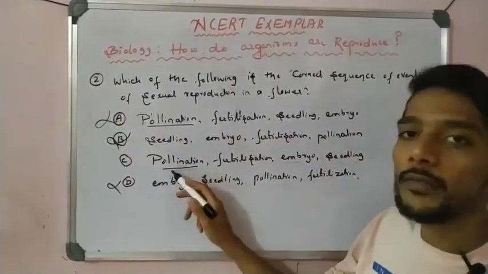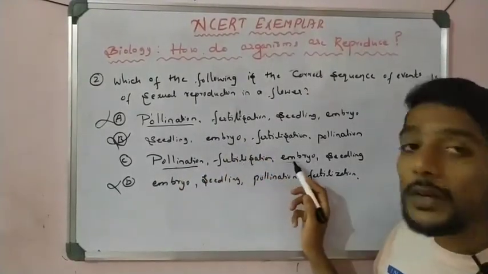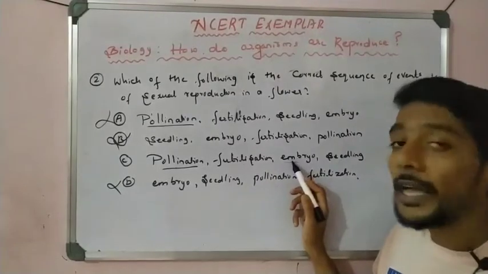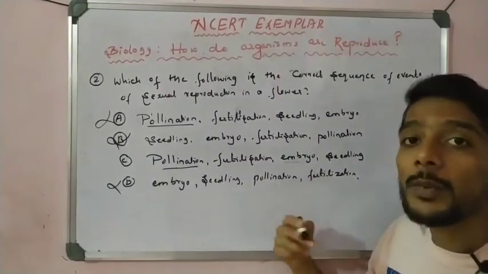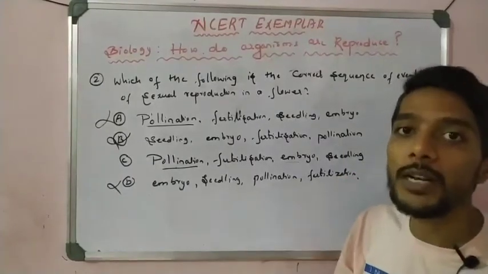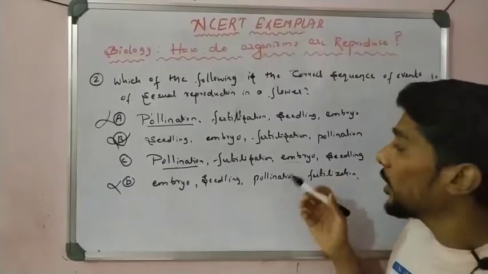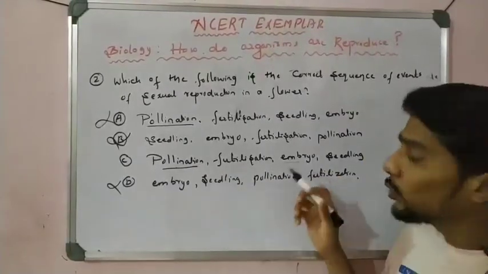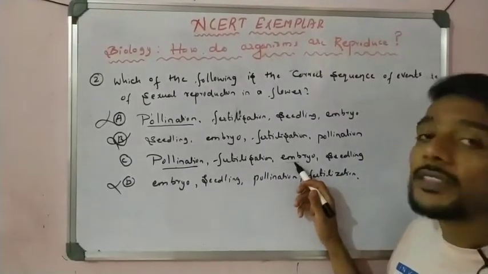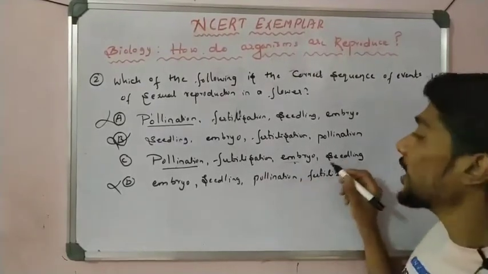So first transfer, and then after transfer they meet together. After meeting they divide, they form the zygote. It is also called embryo. Embryo is the stage in which the zygote is divided into a number of cells, multiple cells. It looks like a volleyball, or a football, so a number of cells are there. It is ball shaped, so it is an embryo. And after the embryo, tough coating formation takes place, and then what happens? Then the seedling, which comes from germination.